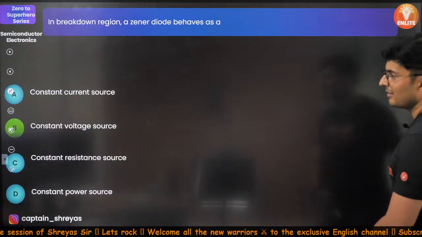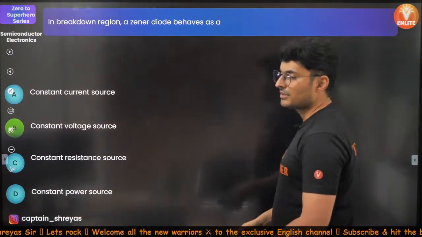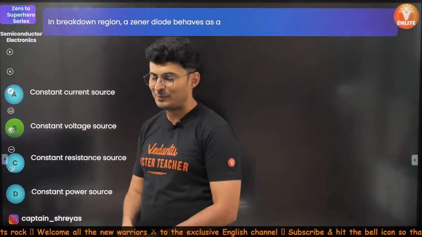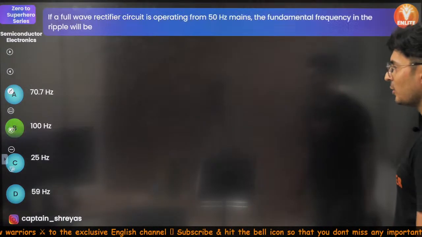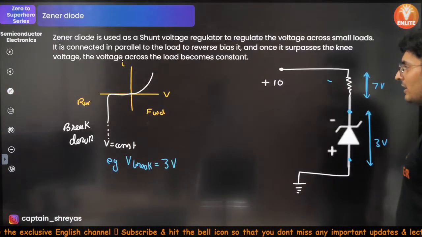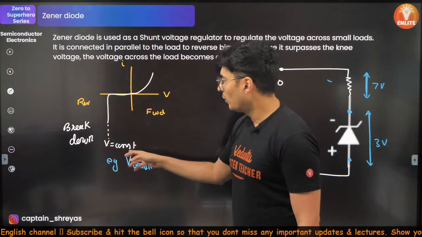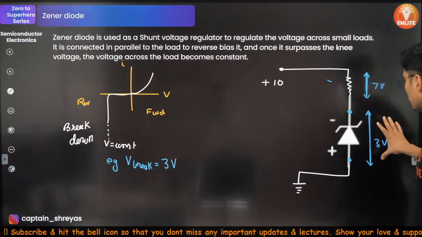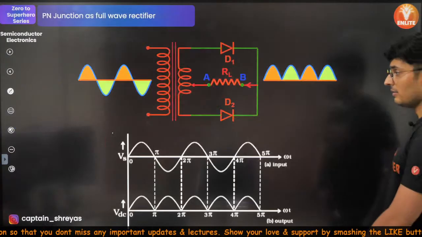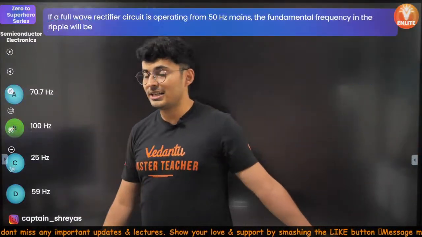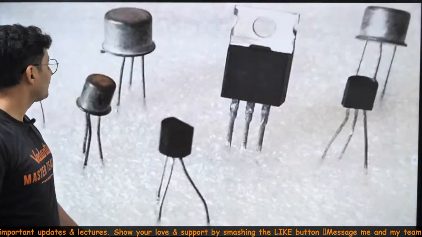Yes, the correct answer is indeed a constant voltage source. Perfecto, my warriors. You guys are smart. Voltage source. I just told you, Zener diode application. Constant voltage source. No matter what you do, the voltage across a Zener diode in reverse bias is constant. It's always used in reverse bias. Remember that. So it is a constant voltage source.